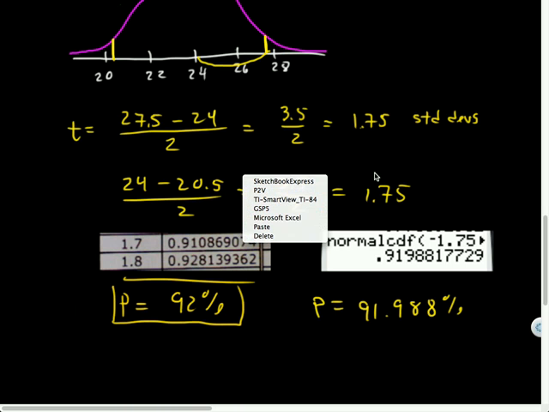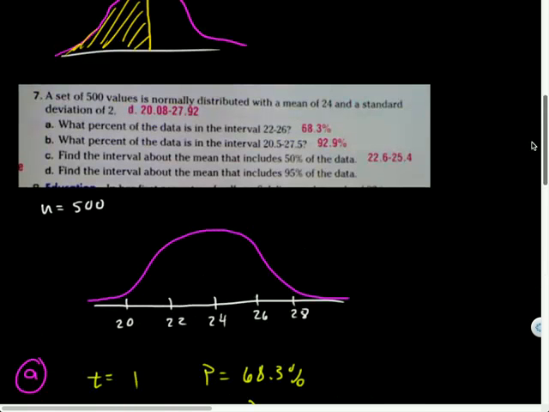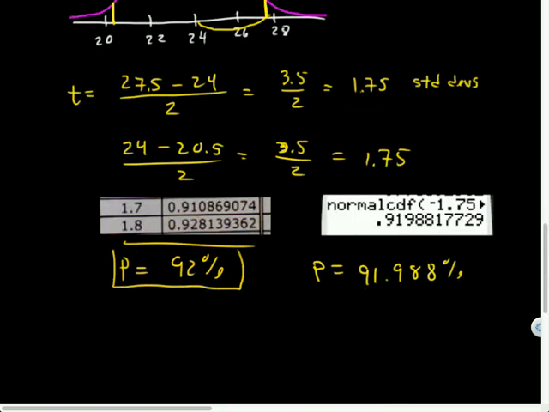Let's look at the next problem here. Part C, the one that you guys were interested in. Find the interval about the mean that includes 50% of the data. This sounds good to me. So I know that P is 50%.